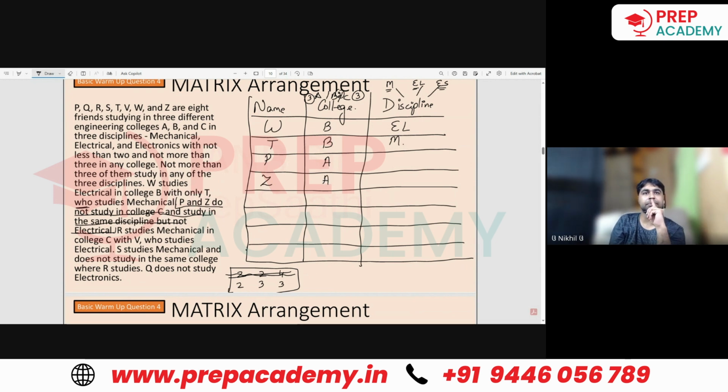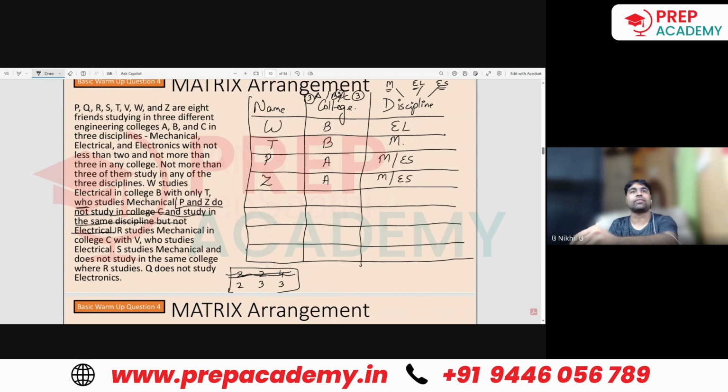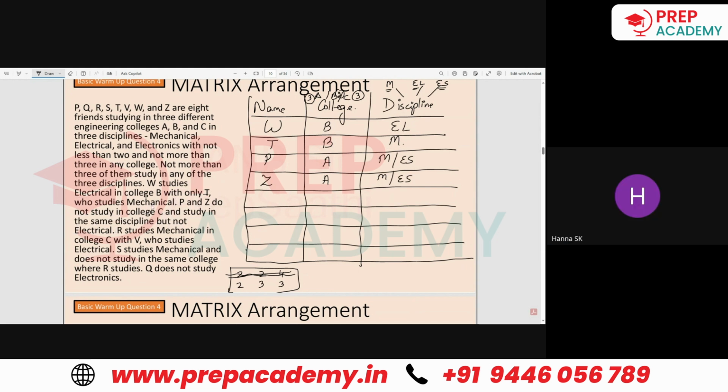Is this part understood? Yes, sir. And they study the same discipline but not electrical. So they cannot study electrical. So they can either be studying mechanical or electronics. Is this part understood? So, why can't one of P or Z be from college B? Because this line was mentioned that W studies electrical in college B with only T. Got it, sir. That means there cannot be any other person from B college.